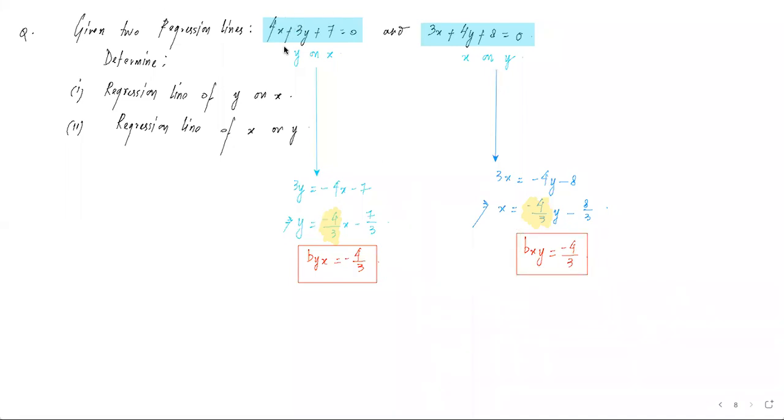Now, if we recall the property we saw at the beginning of the class, that r square is equal to byx multiplied by bxy. Let us find this out. byx is -4/3 and bxy is -4/3. So on calculation we are getting 16/9. If we take the approximate value of 16/9, it is definitely greater than 1.